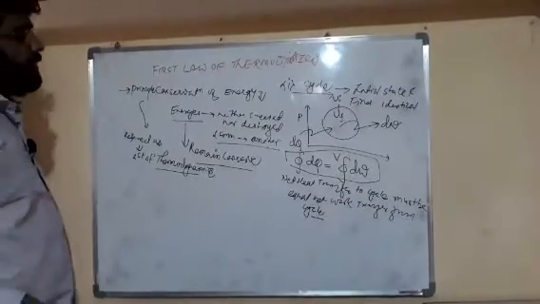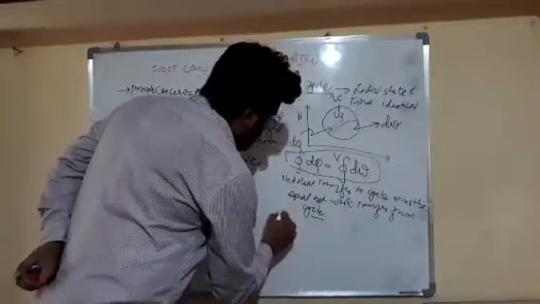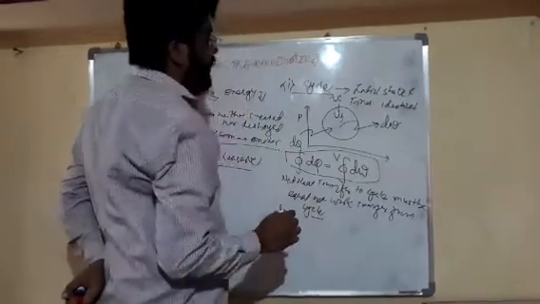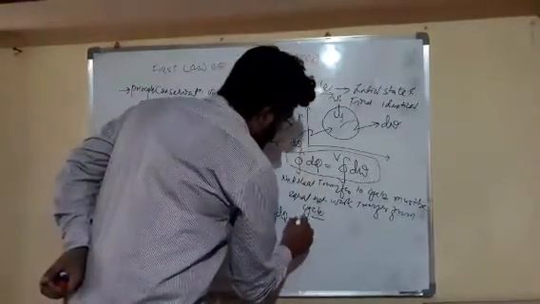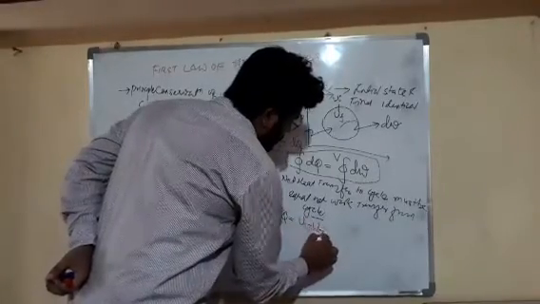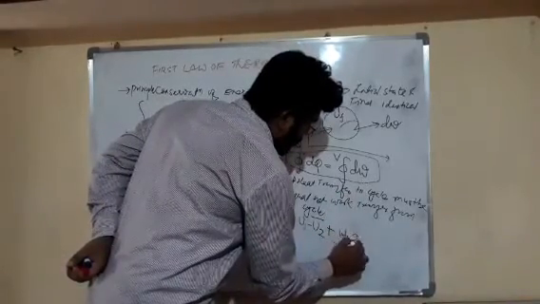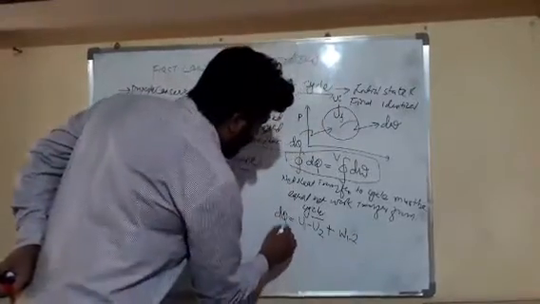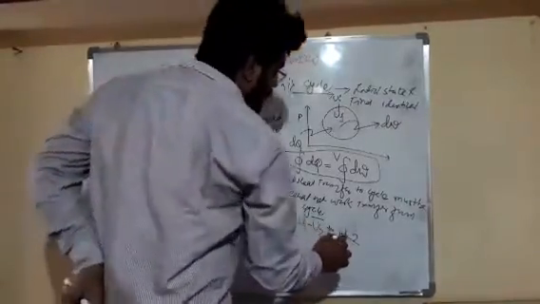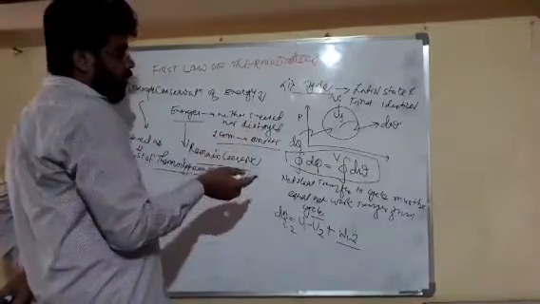Or friends, we can say that here the heat is used in the change in internal energy, U2 minus U1, plus the work done from 1 to 2. Friends, heat transfer from 1 to 2 is the change in internal energy plus work done. This is the first law of thermodynamics for a process.